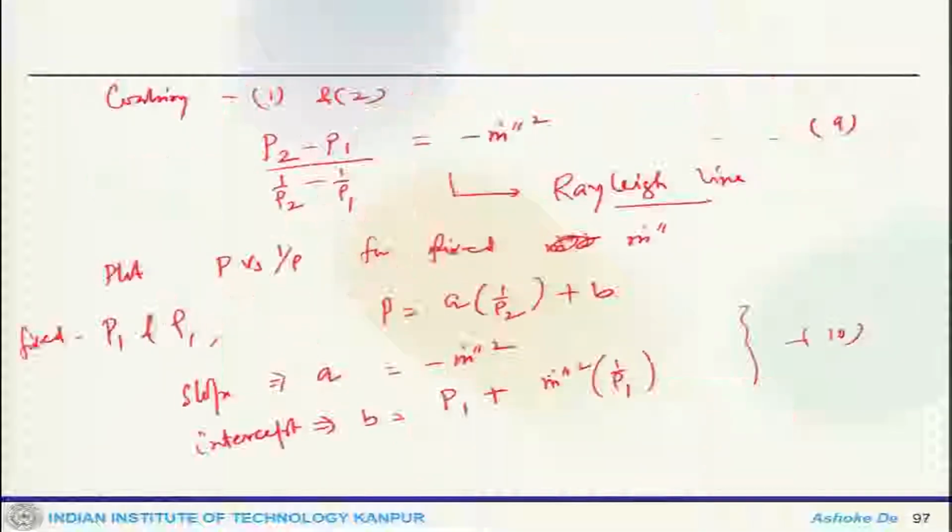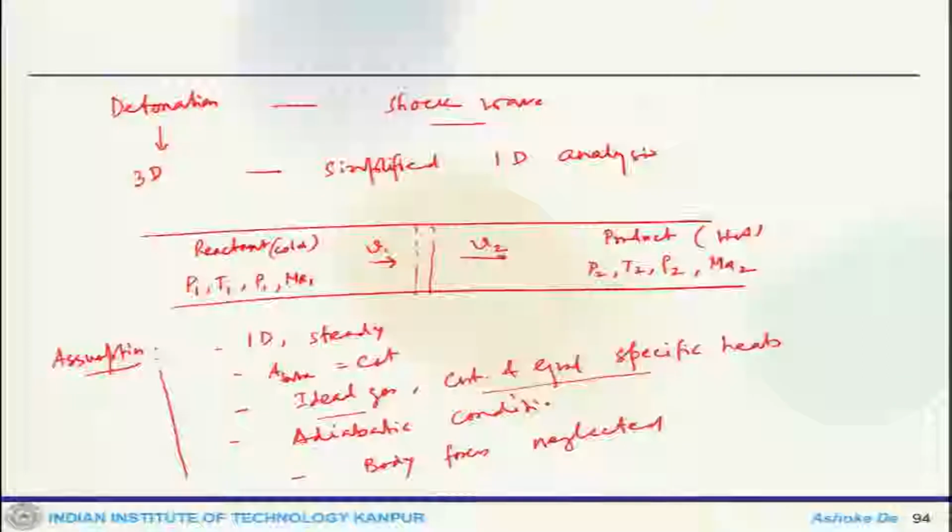This started with a particular system like this, and we had an upstream condition and some downstream condition, and these are the set of assumptions that we had: 1D, steady, tube area is constant, ideal gas assumption, constant and equal specific heat, adiabatic conditions.